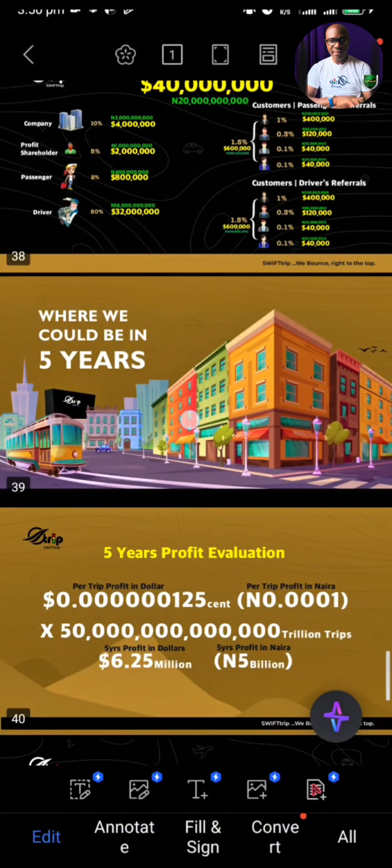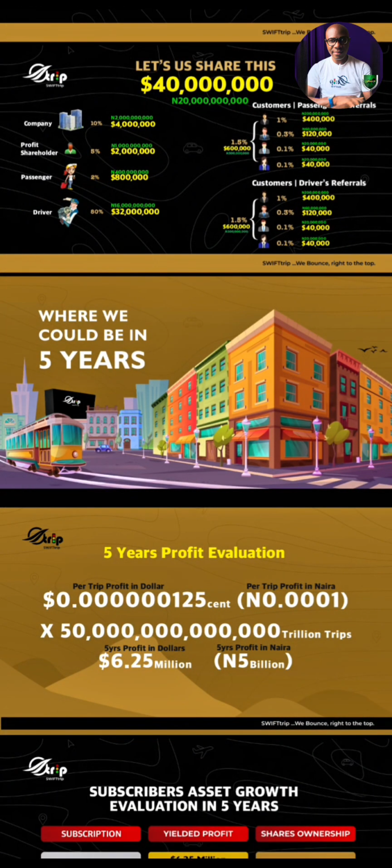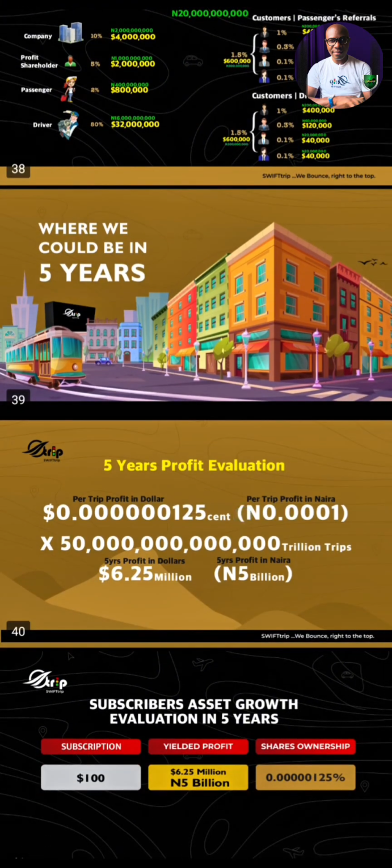Don't joke with SWIFTtrip. Now, where could we be in 5 years' time? Like we mentioned, in 5 years' time we're going to be taking over nations. We'll be taking over nations, I'm telling you. So how much do we stand to make in 5 years' time?